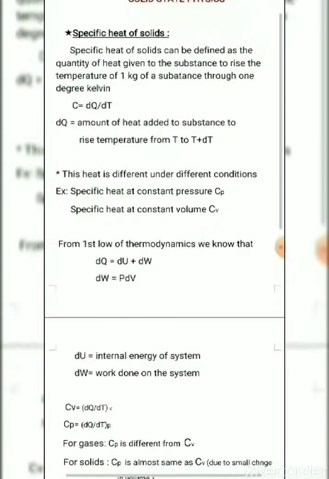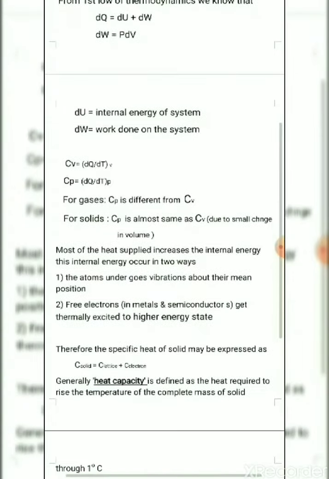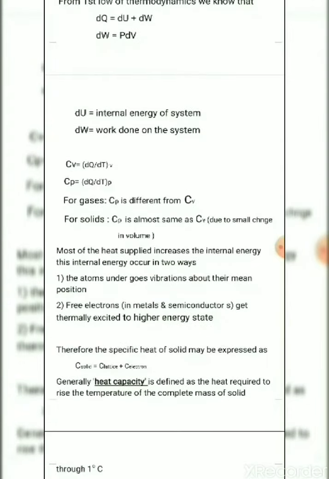I told you that Cv is mathematically represented by dq by dt at constant volume, and Cp equals dq by dt at constant pressure. Mathematically it can be written in this way. It is different for different states of matter.